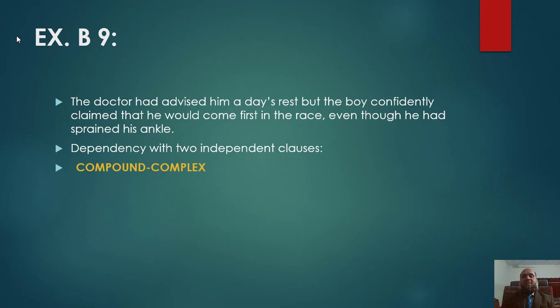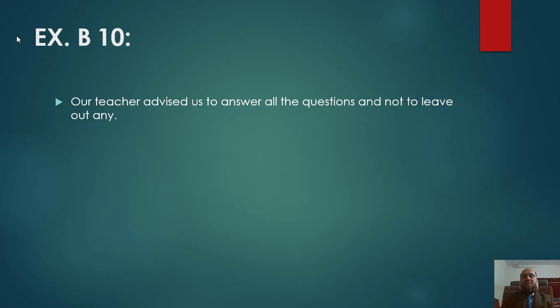There are two independent clauses in sentence number 9, and there are two dependent clauses in this sentence: that he would come first in the race, and dependent clause number 2 is even though he had sprained his ankle. So sentence number 9 is a compound complex one.